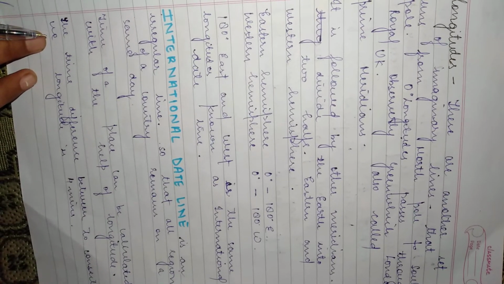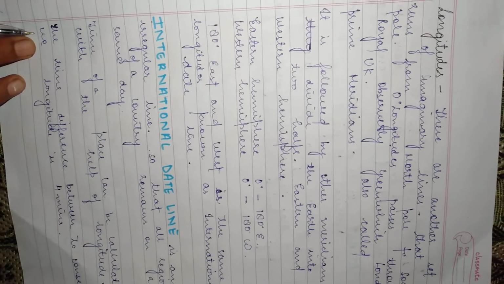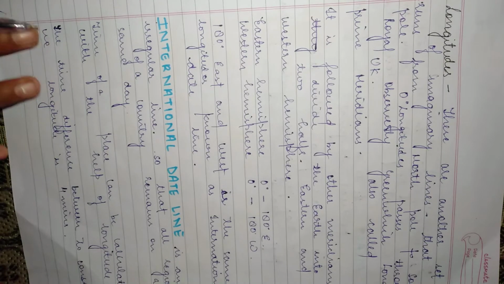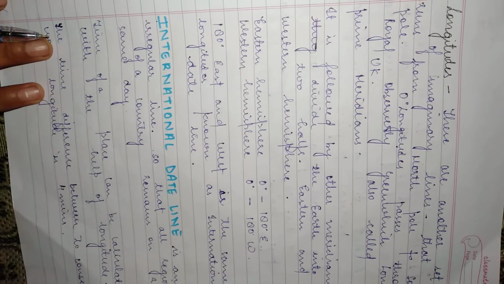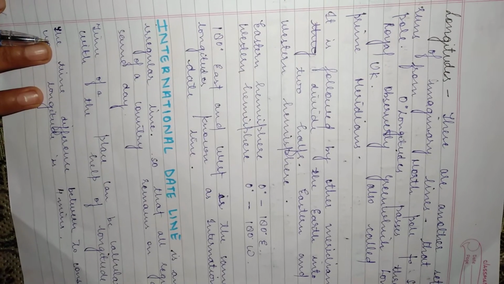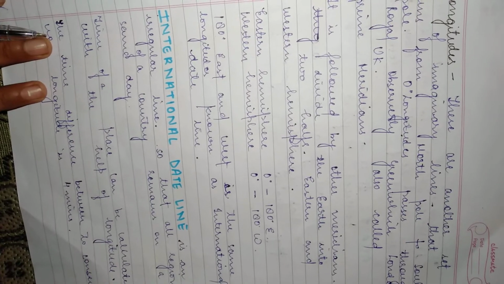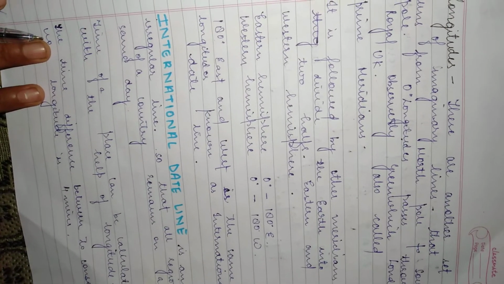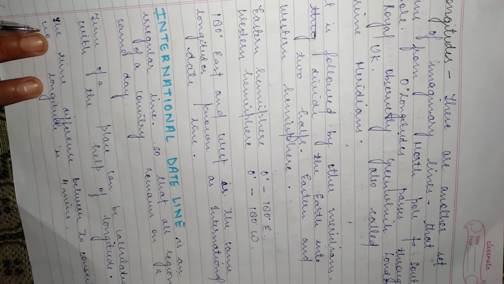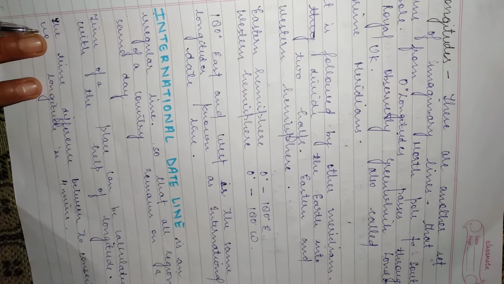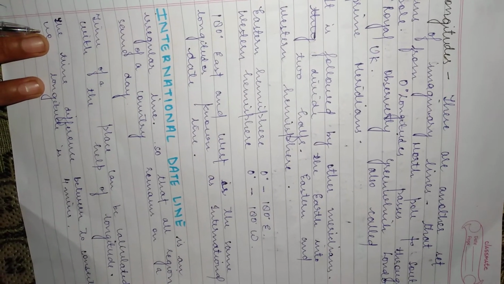Latitudes are parallel so they never meet each other. Latitudes are numbered from 0 degree latitude to 90 degree north or south, whereas longitudes are semicircles of the same size as they go from one pole to another. All longitudes meet at the pole. Longitudes are numbered from 0 degree longitude to 180 degree east and to the west also.